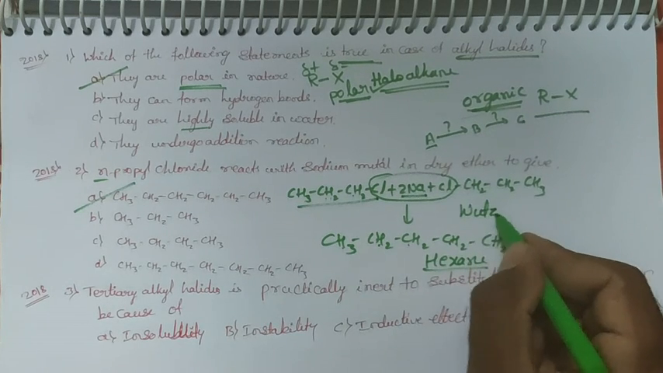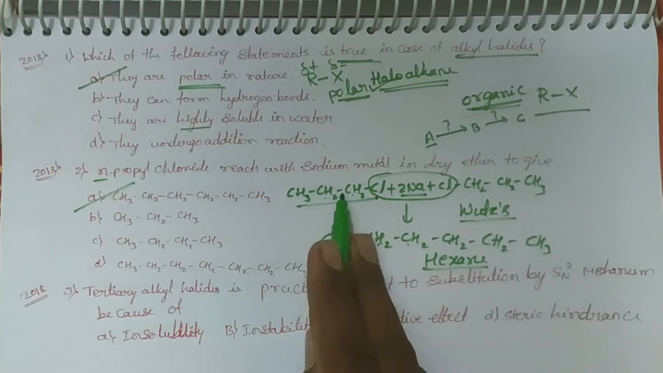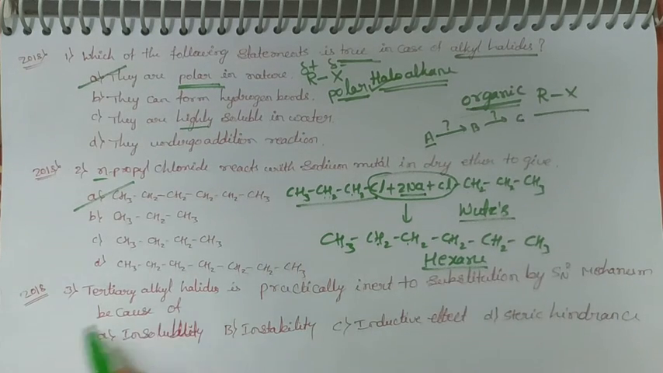Wurtz reaction. Dear students, this is the simplest reaction they are asking: the Wurtz reaction. Therefore, propyl chloride gives rise to hexane.